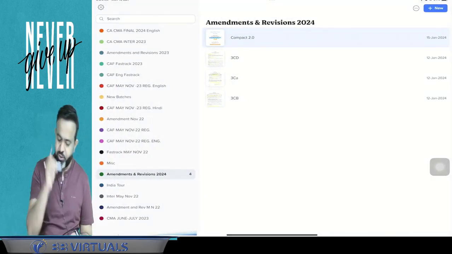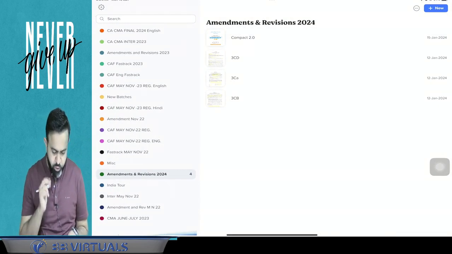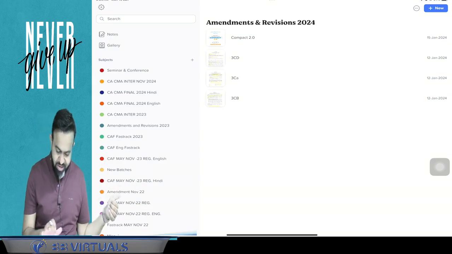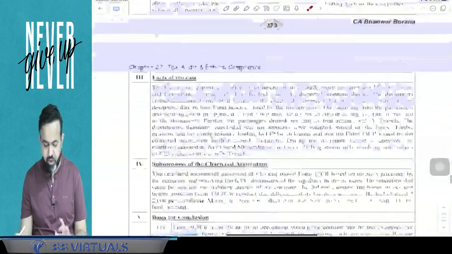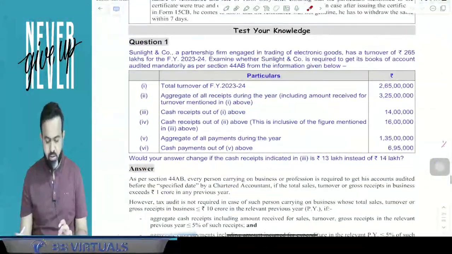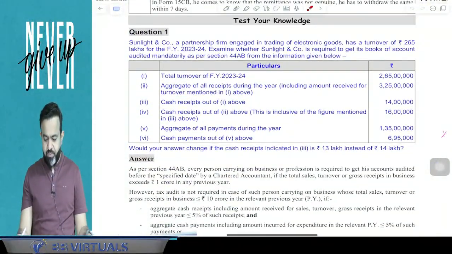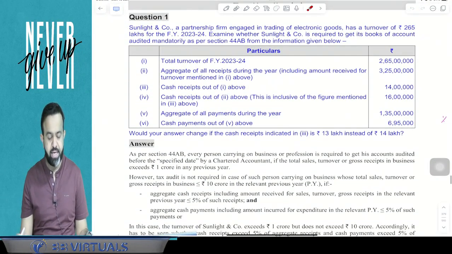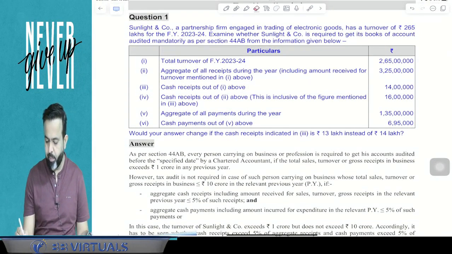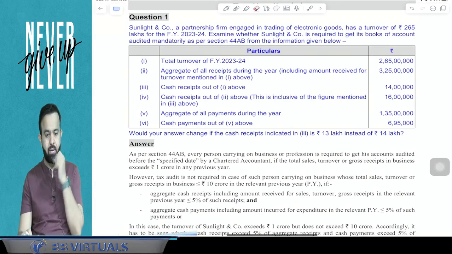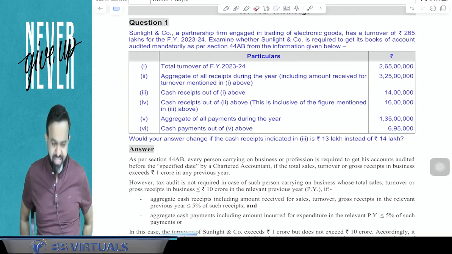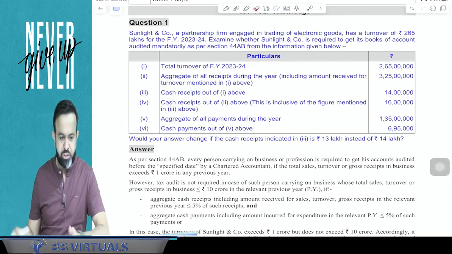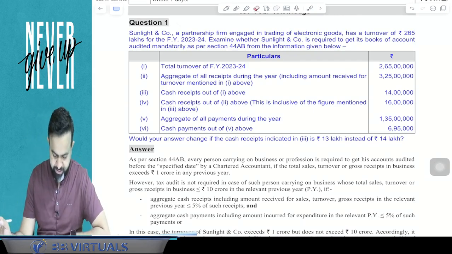Now guys, directly check your compiler, and first we will do two questions, because the first two questions are based on this only. So all people check the compiler, and in the compiler, first check question number 1. Test your knowledge. Check the first question, Sunlight and Company. All people pay attention. Question number 1, all people focus here.